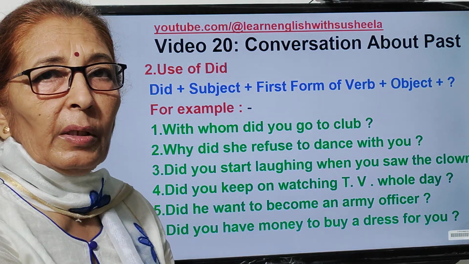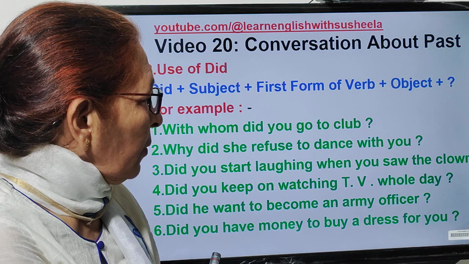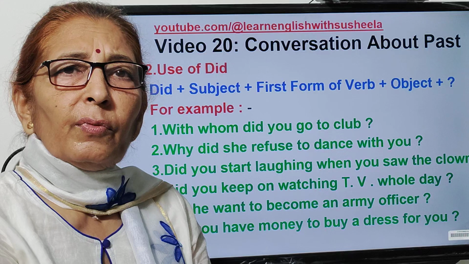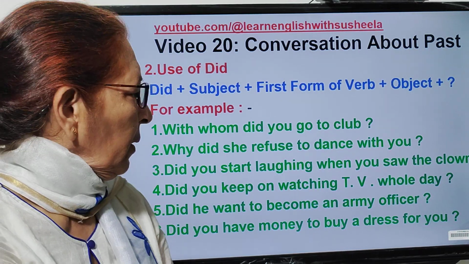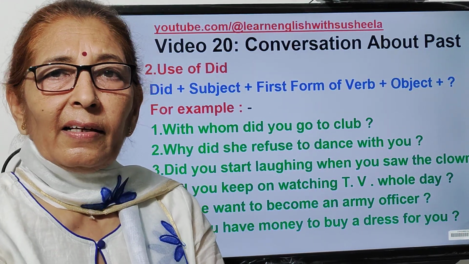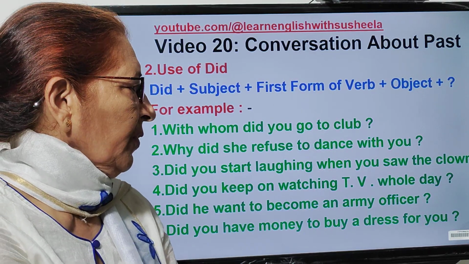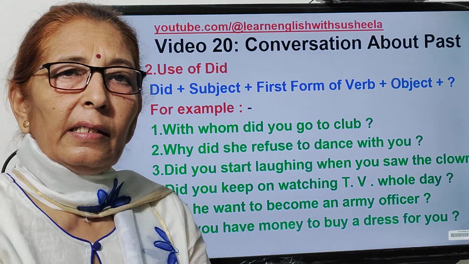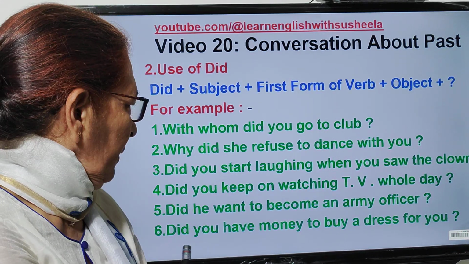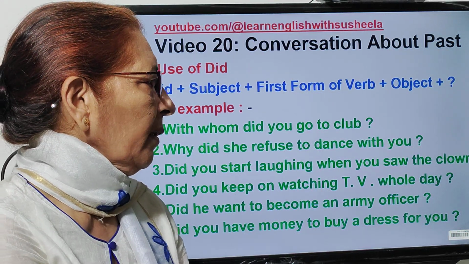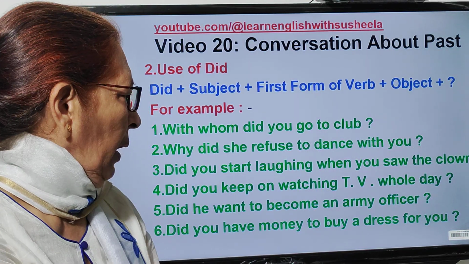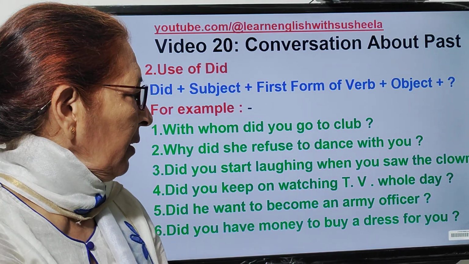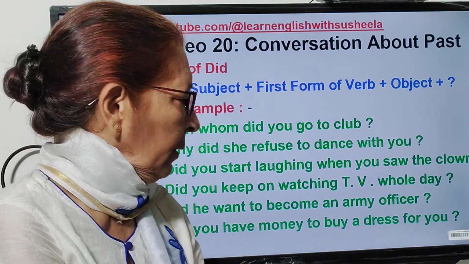Next, here question is beginning with helping verb. That तुमने जैसे ही जोकर को देखा, क्या तुमने जब जोकर को देखा हंसना शुरू कर दिया? और क्या तुम जोकर को देखते ही हंसने लगे? So here you say, did you start laughing when you saw the clown? Clown means joker. So answer again will be positive or negative. Yes, I started laughing when I saw the clown. Or no, I didn't start laughing. Didn't, then you will say start. I didn't start laughing when I saw the clown.